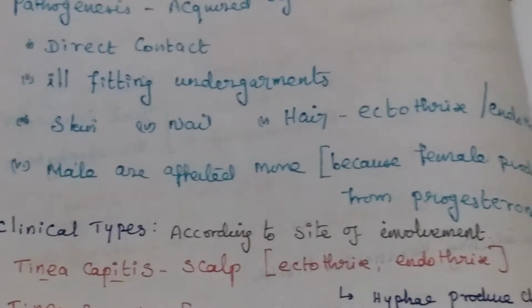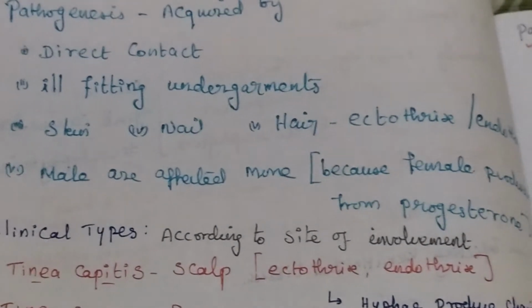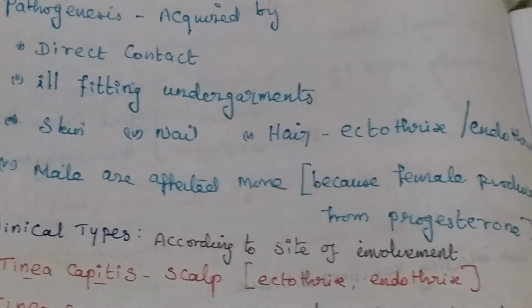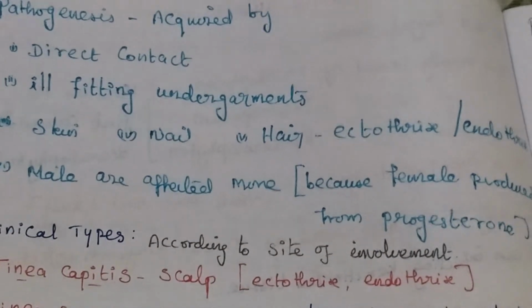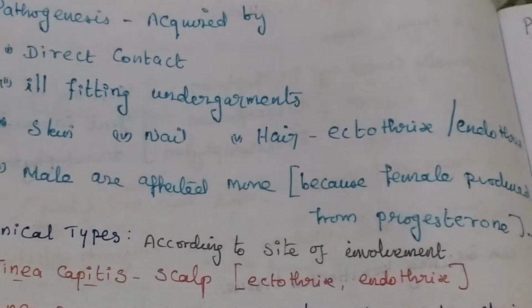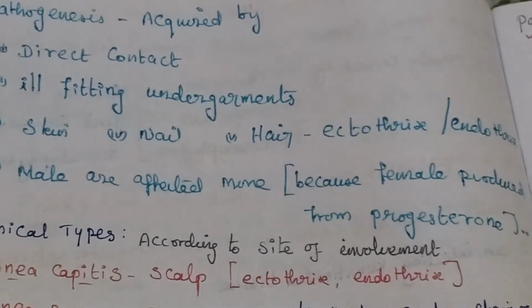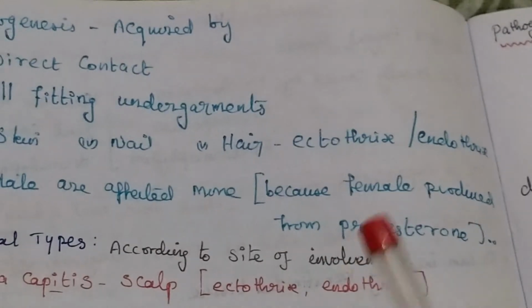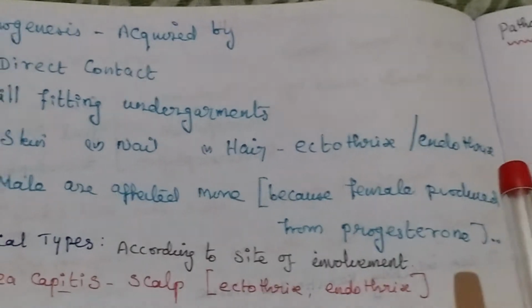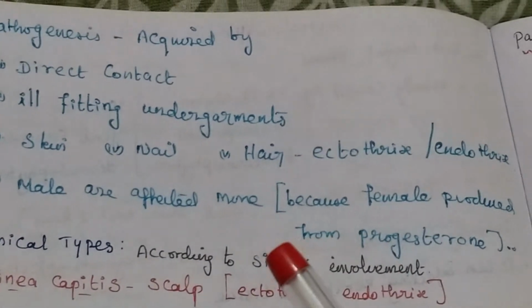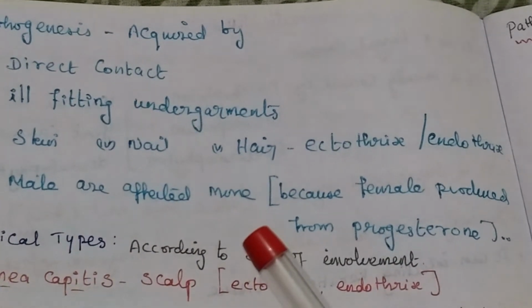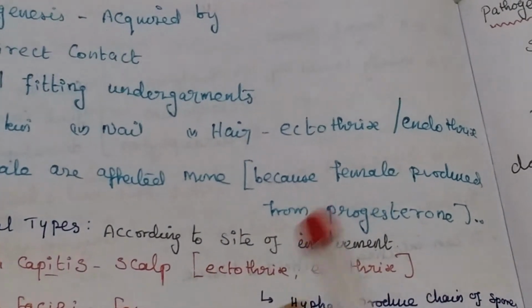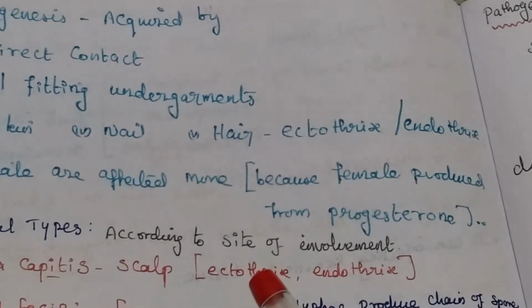This occurs by direct contact and ill-fitting undergarments, especially affecting skin, nail, hair. In hair, ectothrix and endothrix. And compared to females, males are more affected because females have progesterone.